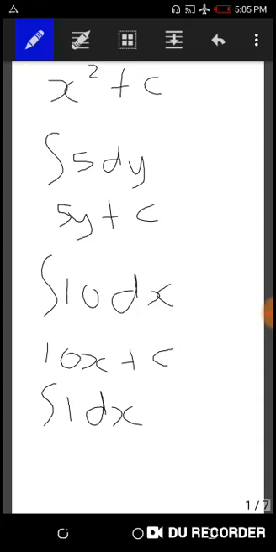The same way, your 1 takes on the value of x, so you're having 1x, but you cannot have a 1x in mathematics because 1x is saying 1 times x, and 1 times x will give you x. So the integral of 1 with respect to x will give us x plus c. Okay, and then the list goes on. So that's the very basic of integration.